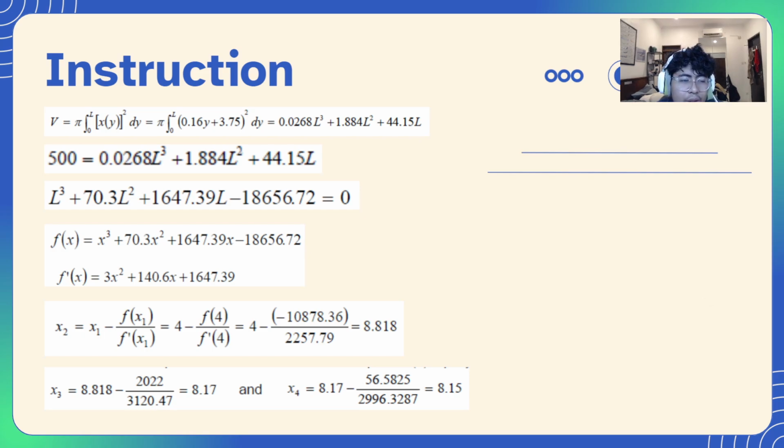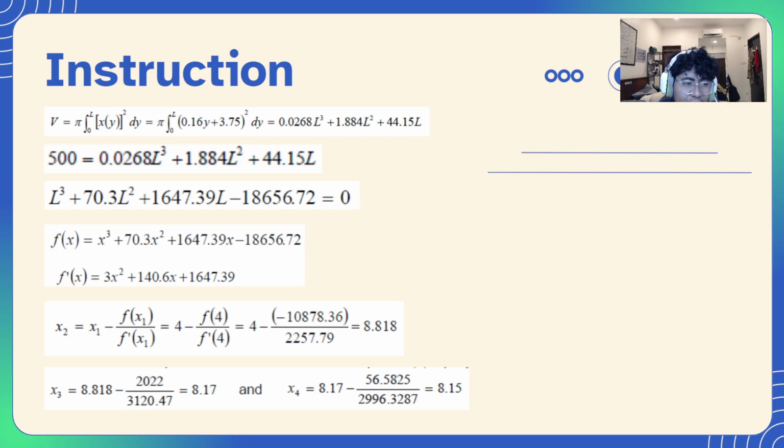First, we integrate to get the volume of the cup, as we just input the numbers, 0.16y plus 3.75 squared, and then you integrate it by L from 0 to L, and you get an equation of 0.0268 L cubed plus 1.884 L squared plus 44.15 L. And this equation is equal to 500. Why? Because the volume that we're trying to look for is 500 milliliters.